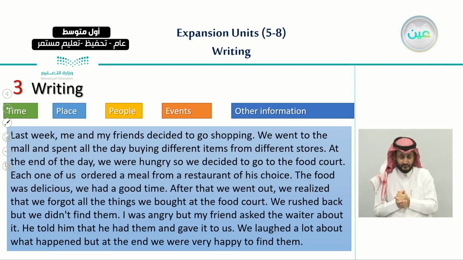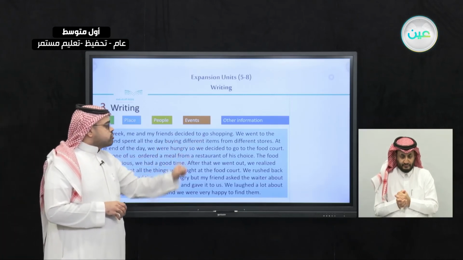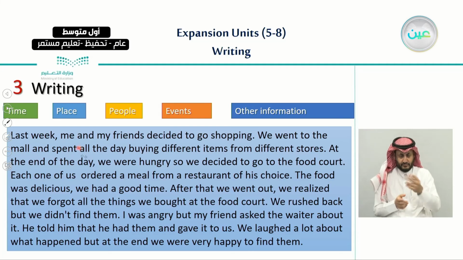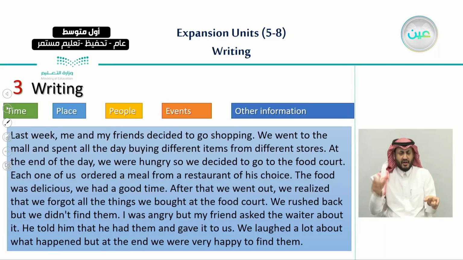So here I said that last week me and my friends decided to go shopping. So we went to the mall. We spent all day buying different items from different stores. And at the end of the day, we were hungry, so we decided to go to the food court. This is an event. And each one of us ordered a meal from a restaurant of his choice. The food was delicious. We had a good time. And after that, so this is very important when you try to put things in order, after that, we went out.